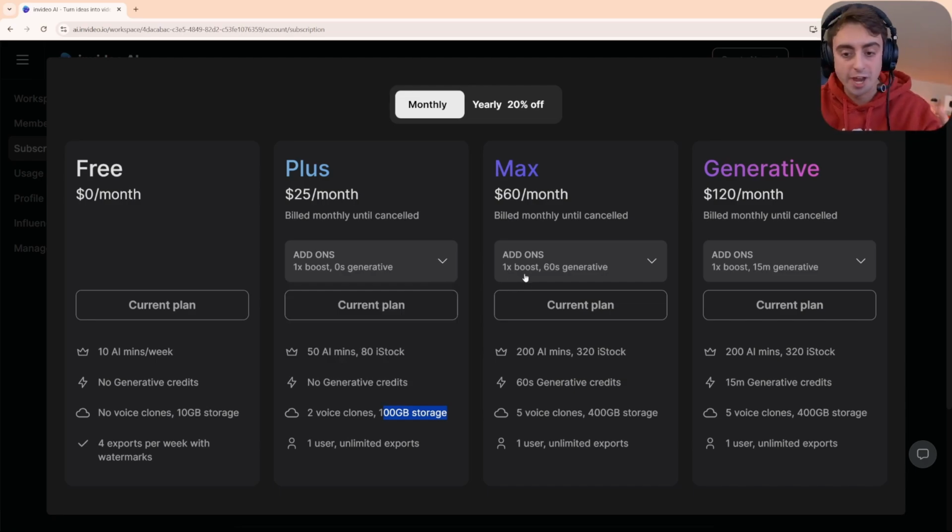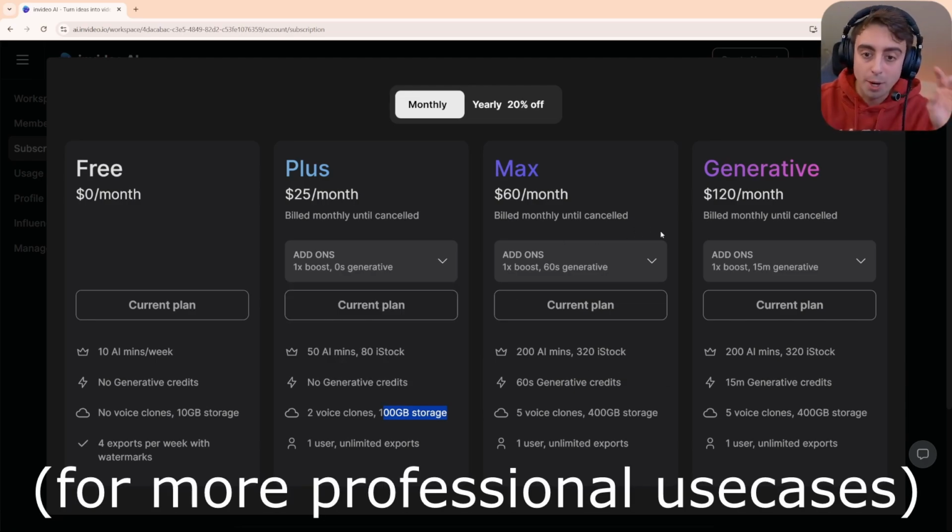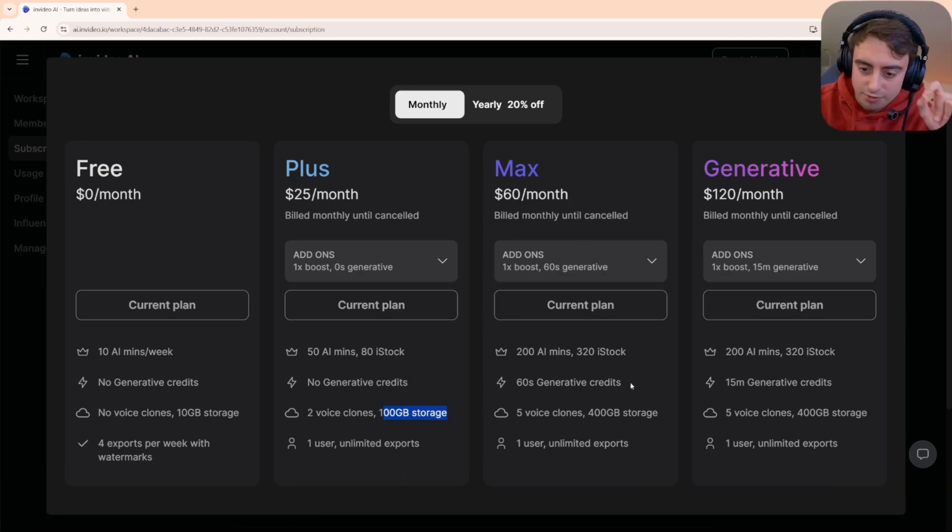If you really want to start actually generating, you're going to have to bump up to one of these max or generative plans with max 60 seconds of generative credits per month, but 200 AI minutes, 320 iStock. So I think they're still saying that you might have to lean into iStock here if you're using InVideo quite frequently, unless you want to go with the generative plan at $120 a month, which gives you 15 minutes of generative credits, which is a decent amount.